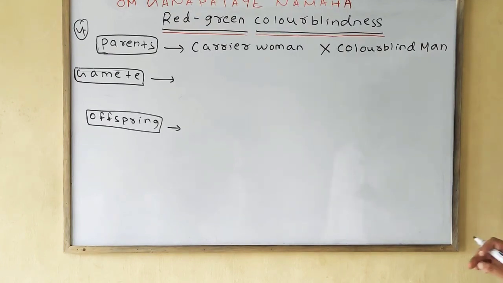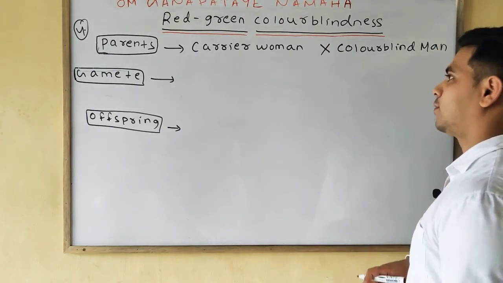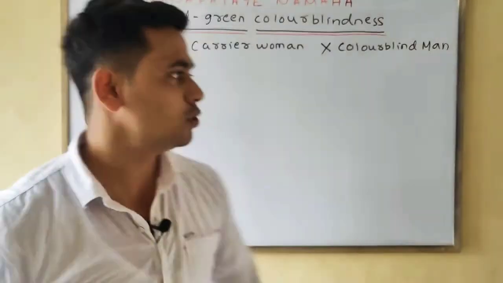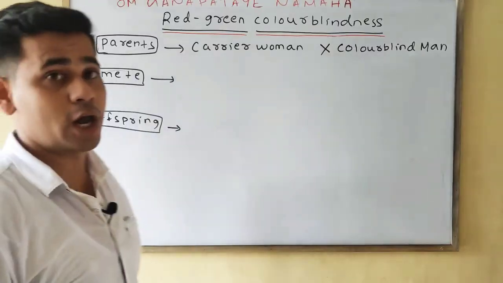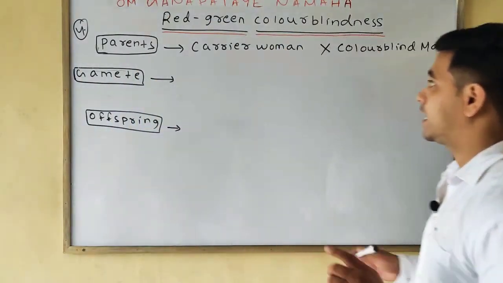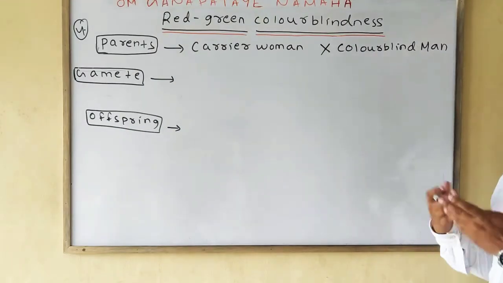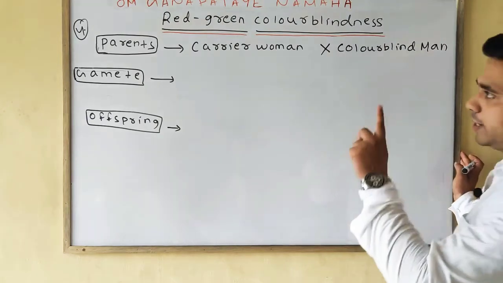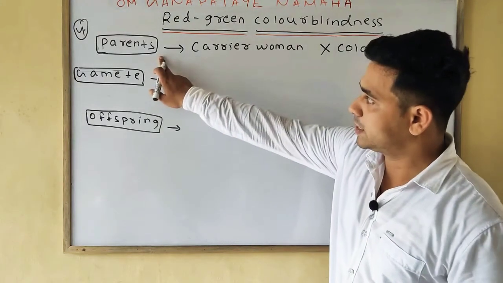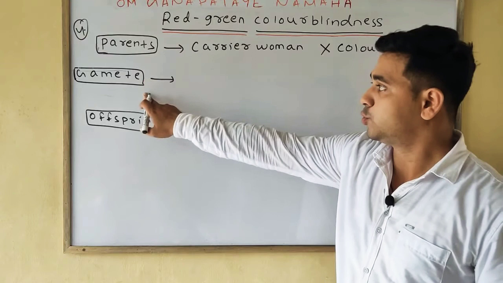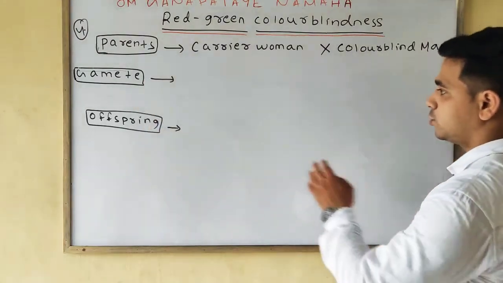Next, we'll discuss our fourth case, that is carrier woman and colorblind man. If the carrier woman crosses with the colorblind man, then what will we find? You should always represent the parents, the gametes, and also the offspring.